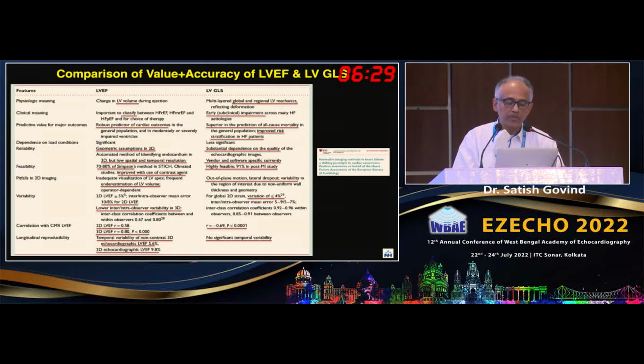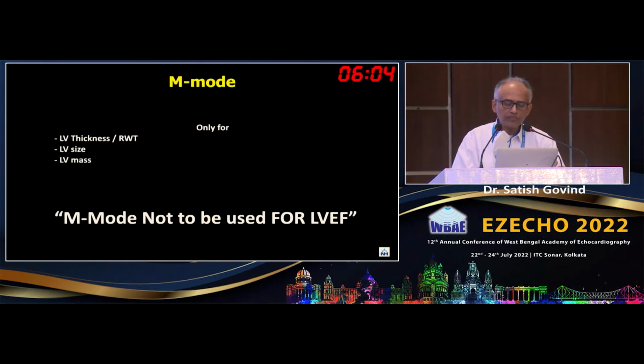And correlation with CMR, you get to see the 2D is about 0.6, and then strain is about 0.7, and 3D is about 0.8. So this is where they stand with each other. When it comes to following up patients, the GLS really scores. So this is something which you should use regularly. There's a lot of variation when it comes to 2D, and the 3D is slightly better. One important simple statement: M mode should not be used for LVEF.